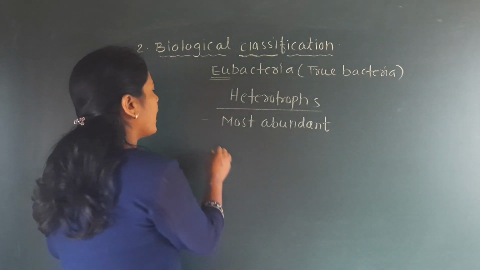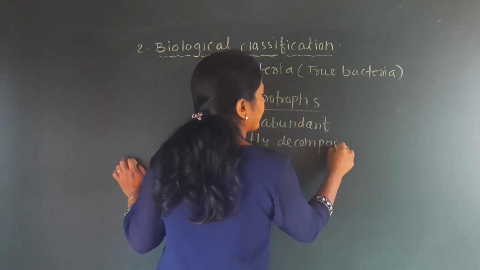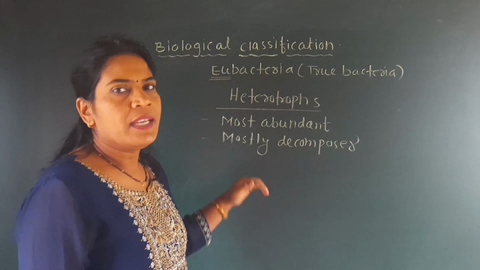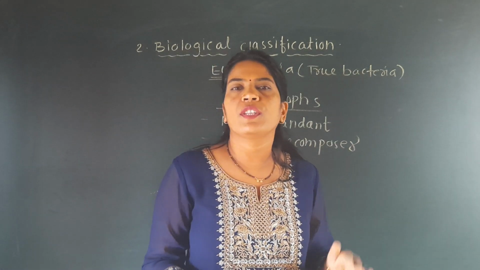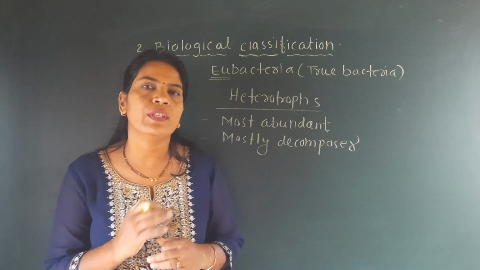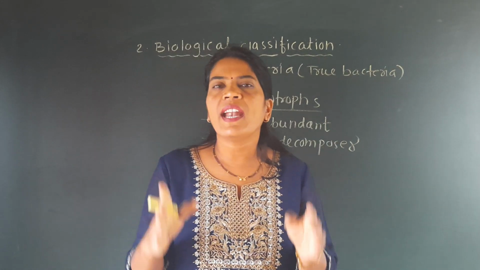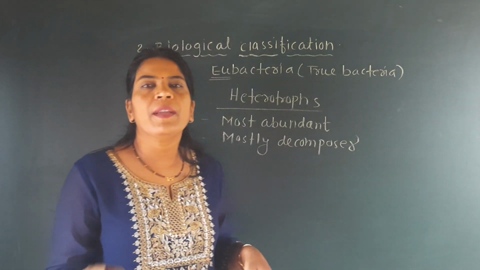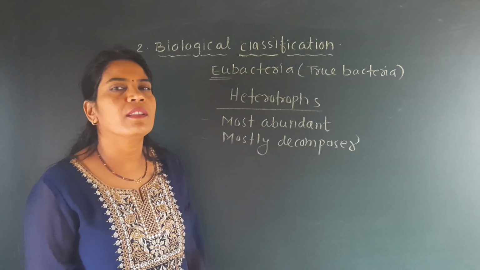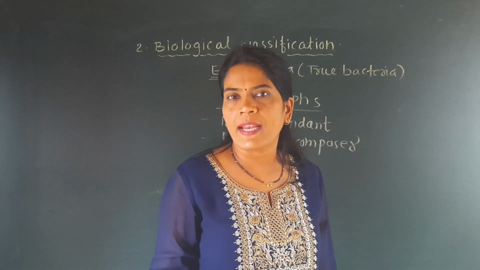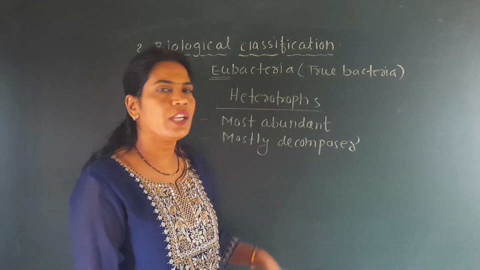Most of the heterotrophs are of the category called decomposers. Just now I told you what is meant by decomposer. The organism which decomposes the body of a dead living organism is called a decomposer. Any plant or animal, when it becomes dead, has its dead body broken down by different organisms, and those organisms are called decomposers. They are mainly present in the soil, because dead bodies are present on the soil, and these decomposers degrade the body of that dead organism.